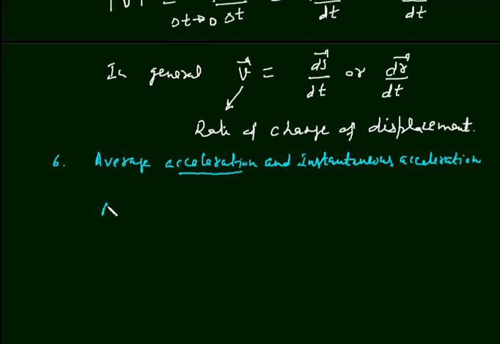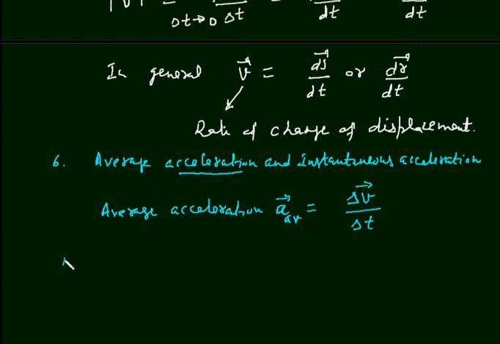And the average acceleration is written as small a. This is a vector quantity, and average acceleration is equal to total change in velocity, which I put as delta v, upon total time interval, and this is delta t.